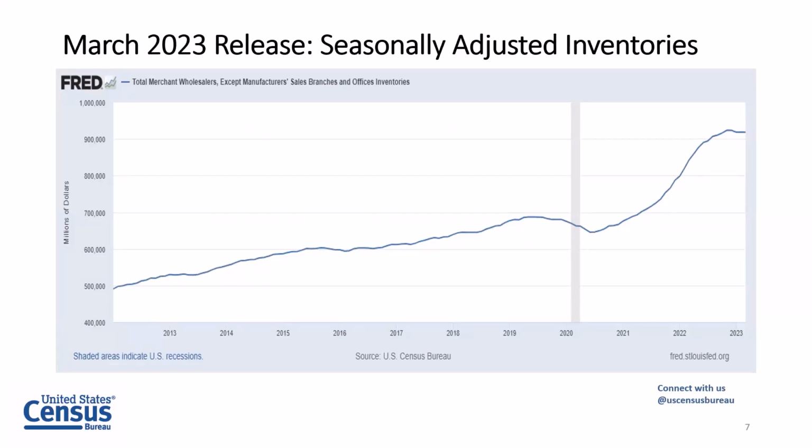This first is seasonally adjusted inventory. This is the value of inventories at the end of the month, so this would be the end of March since we put out the March data. This is about a 10-year span, going back to the beginning of 2012, and you can see how the slope changes over time. The shaded area is the pandemic recession months. You can see how that's grown over time. One important thing to note here, though, is this data is nominal. This is not the true value of the inventory. Obviously there are different inventory methods, but generally it is what they paid for the inventories.